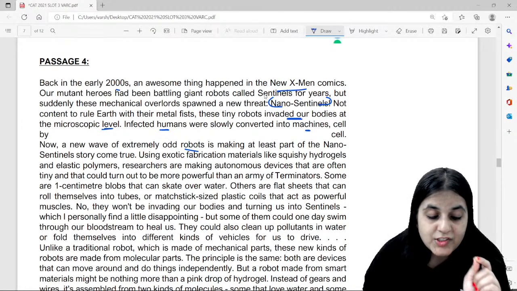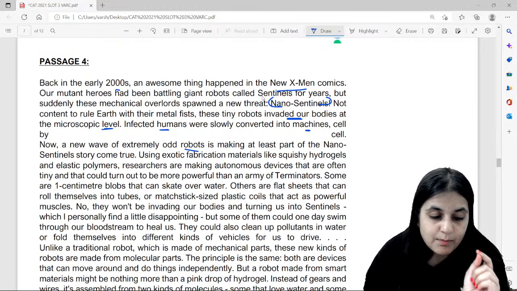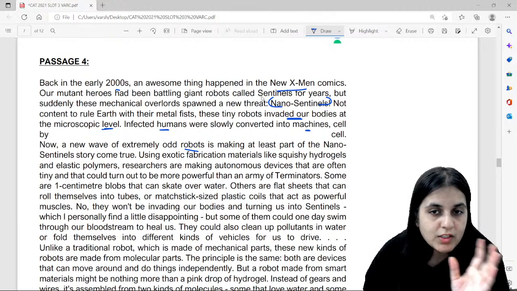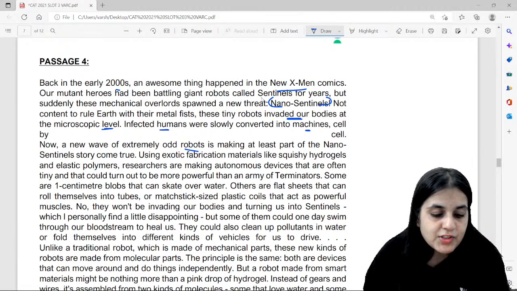See, you just see the question stem, Rakshit, and figure out the nature of questions, but you will have to read the passage. It's very important to just glance at the questions once so that you know what your reading strategy should be. For example, now I know that the questions are general in nature, so I'll skim and scan.